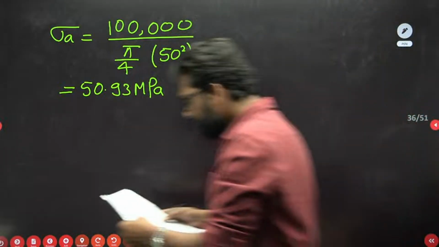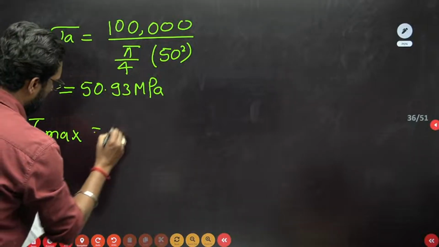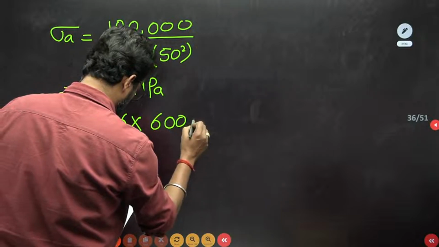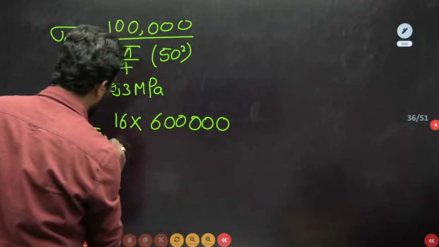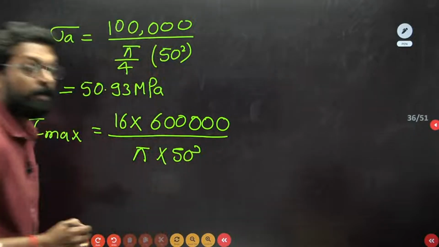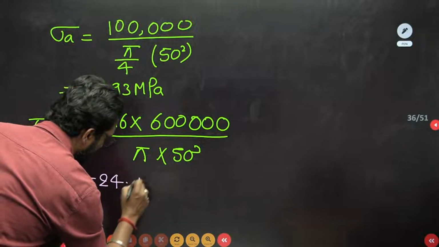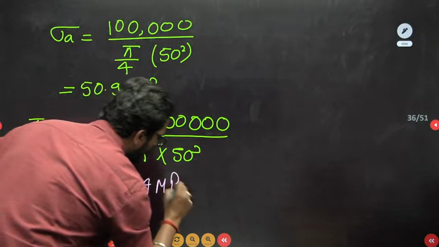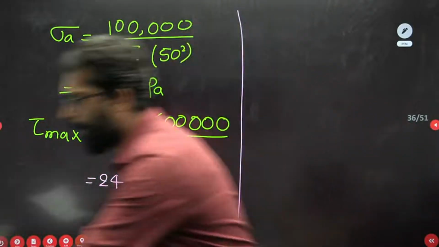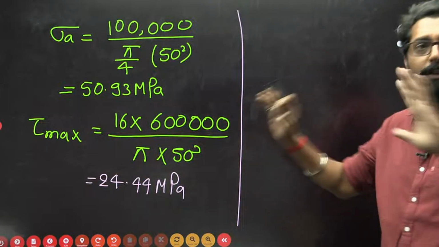Okay. Now tau max is 16 into the torque, 6,000,000, divided by pi into 50 to the power cube. Now my dear, if you calculate this, it is 24.44 megapascal. Now I hope you are all done up to this step, no problem at all.